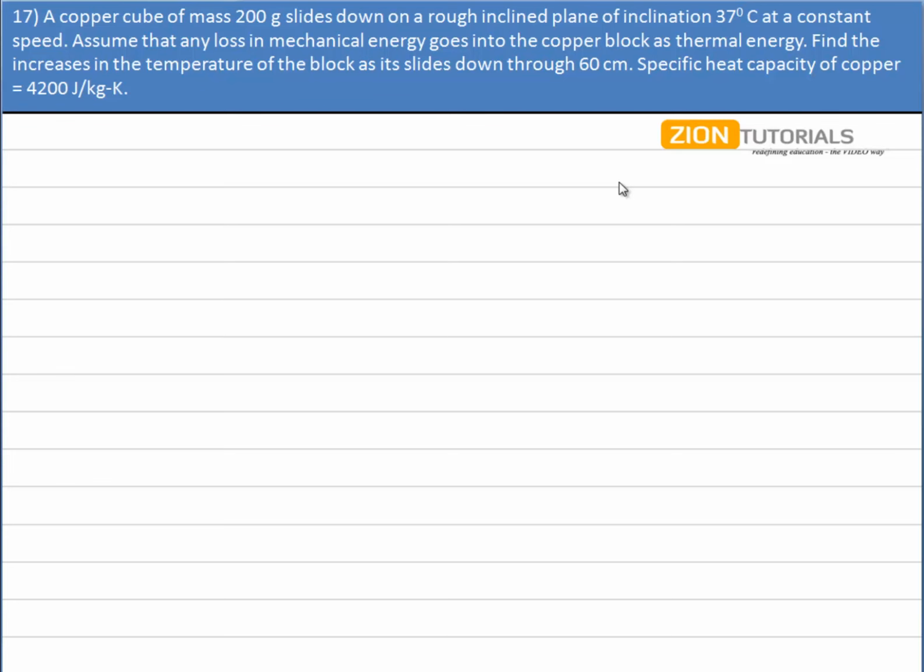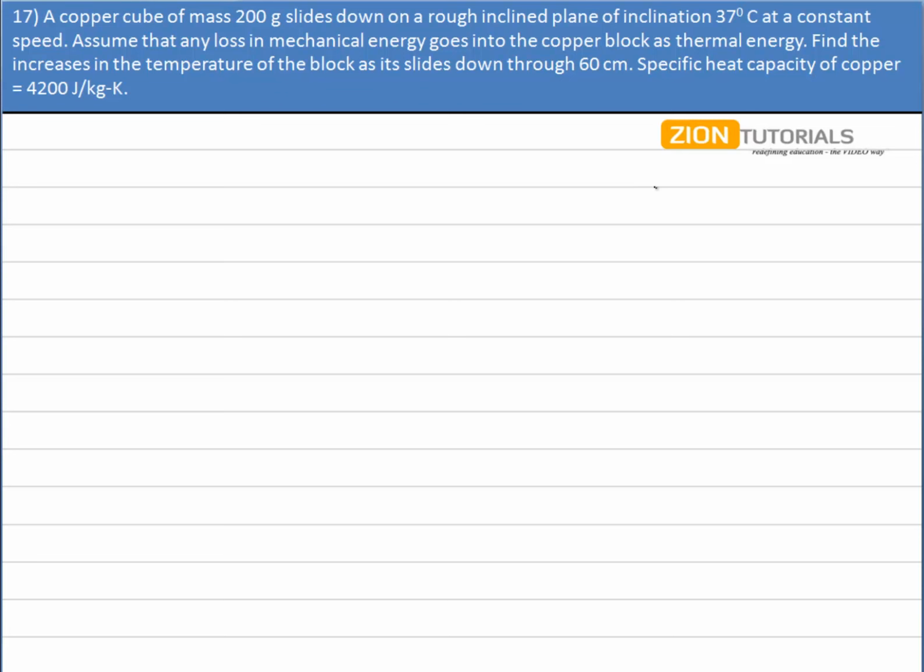A copper cube of mass 200 grams slides down a rough inclined plane of inclination 37 degrees at a constant speed. Assume that any loss in mechanical energy goes into the copper block as thermal energy. Find the increase in temperature of the block as it slides down through 60 centimeters. Specific heat of copper is given.